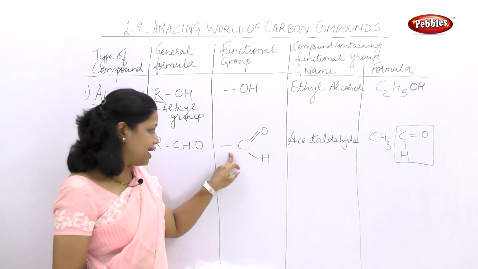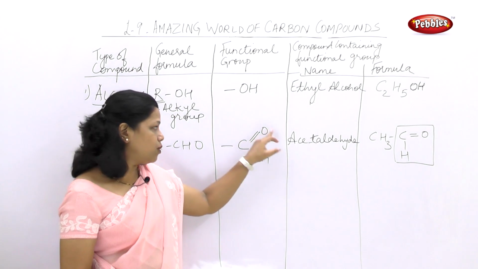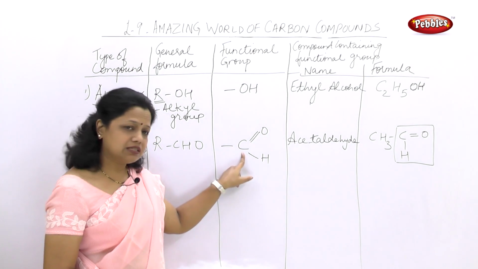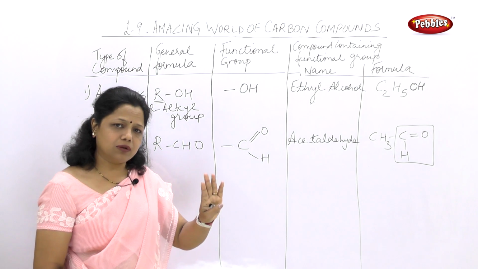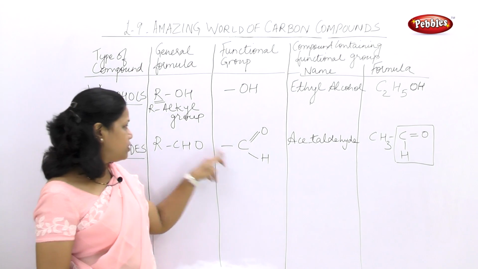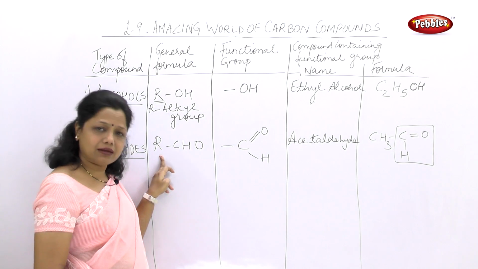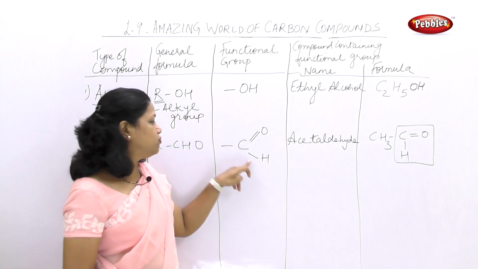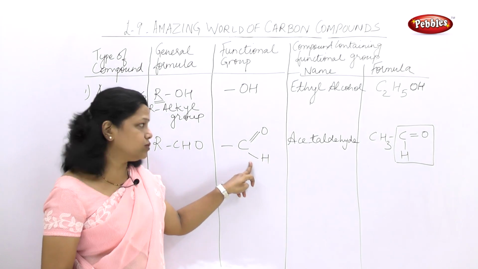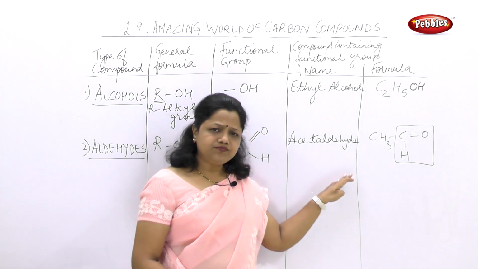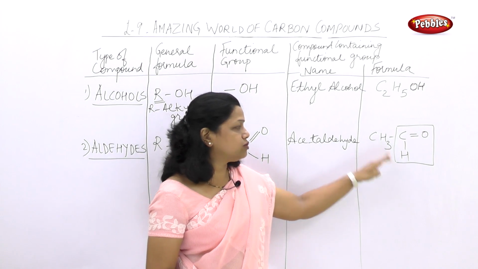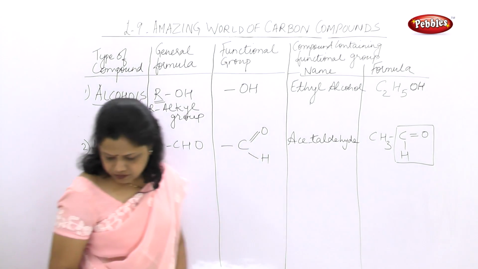That means dash C, double bond O and single bond H. Why? Because each C requires 4 electrons to complete the octet. One it is getting from the R group, that is alkyl group. 2 electrons it is getting from oxygen and 1 electron it is getting from hydrogen. Most common compound is acetaldehyde and the formula is CH3CHO.